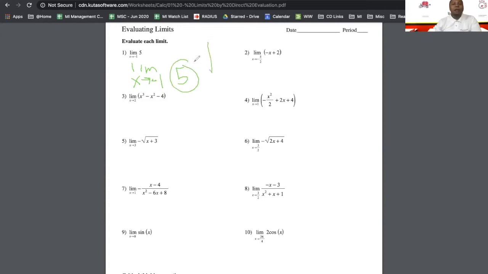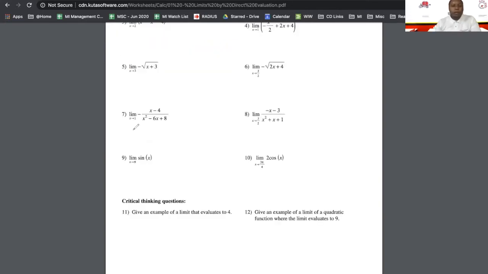So if you look at that graph, which I'm going to show you a crude drawing of, no matter what we put in for x, we always get y out. We always get 5 out for y. So no matter what point we're approaching, at -1, it's 5. At 0, it's 5. At 1, it's 5. Whatever, it's 5.